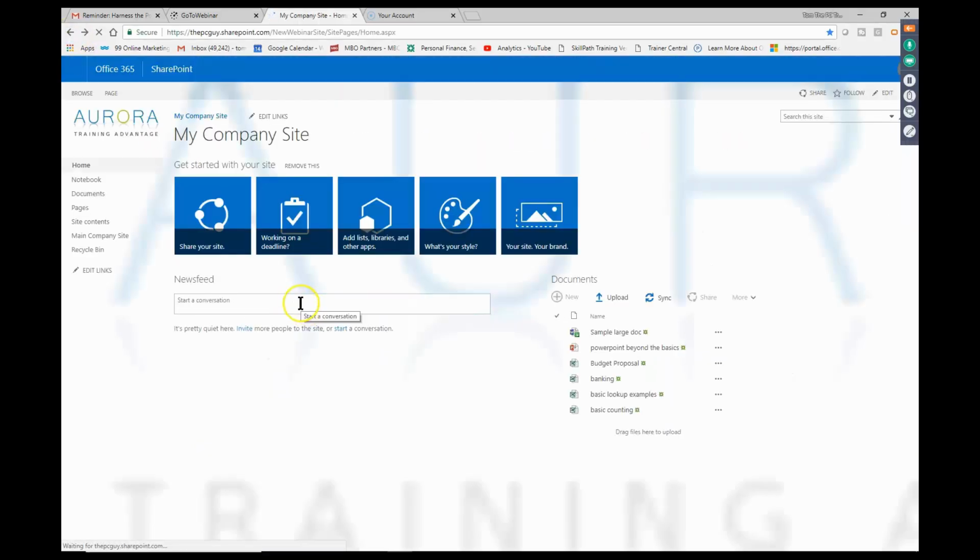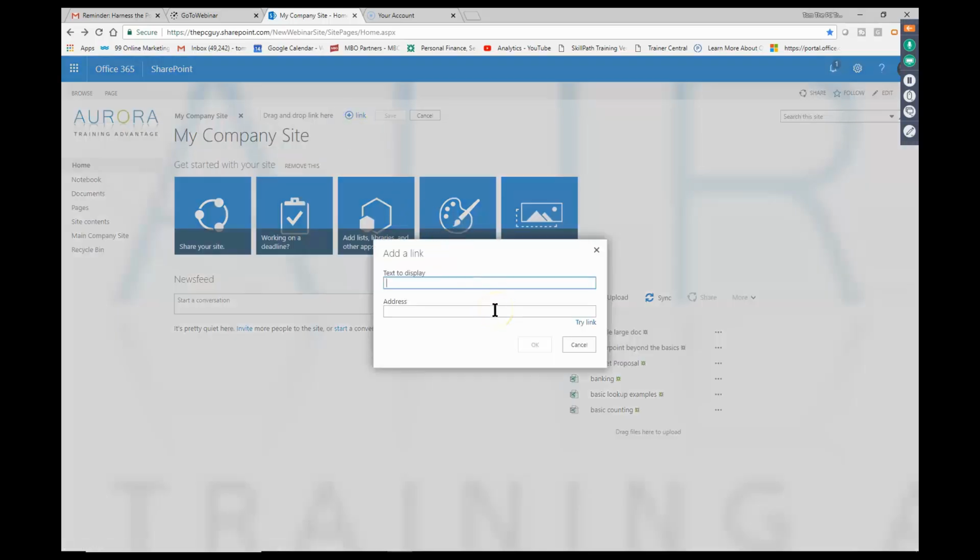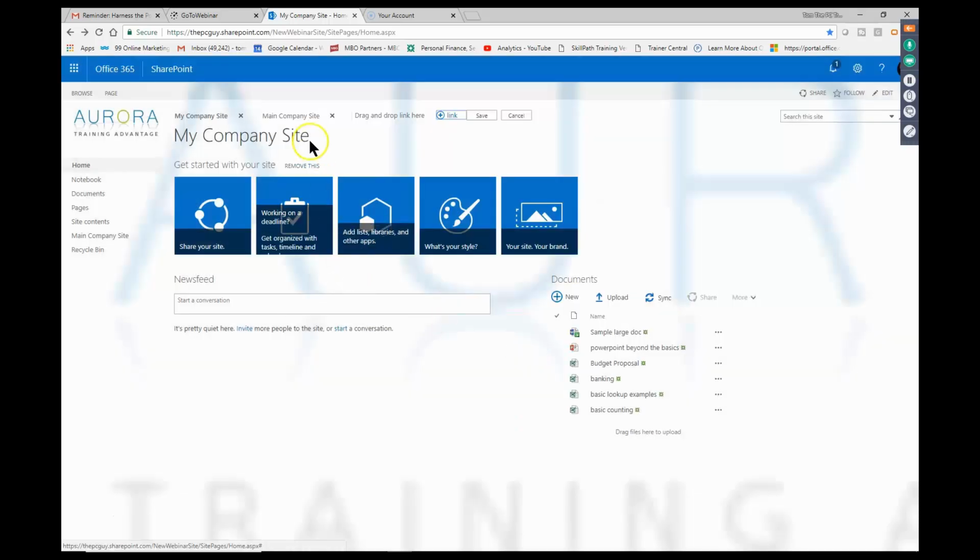Let's try that again with the top launch toolbar. It's going to work the same way. So I'll pick on edit links. Again, I'll pick on a plus sign to add a new link. And we'll say main, okay, so it's already in there. And then I'll just paste it in. And now it's up there as well. So it's fairly easy to add things to your quick launch toolbar or to your top launch toolbar. In this case, I'm going to pick on save.